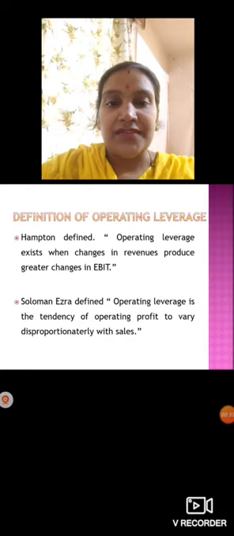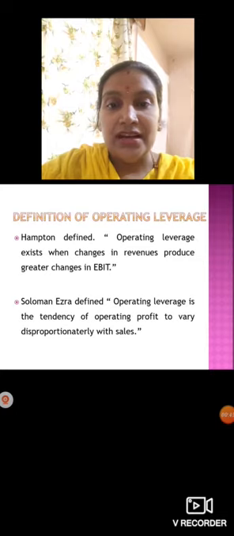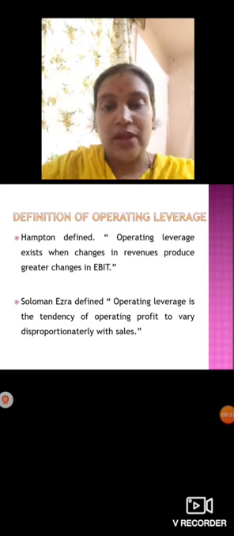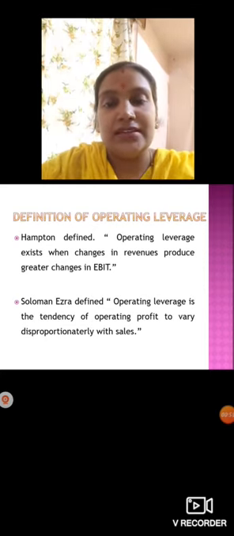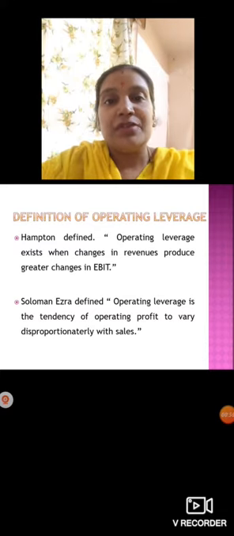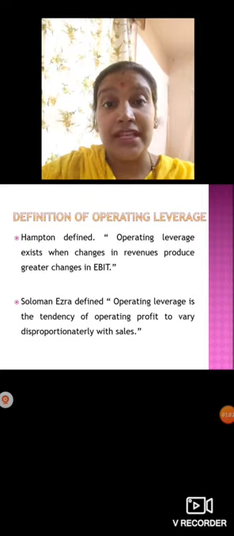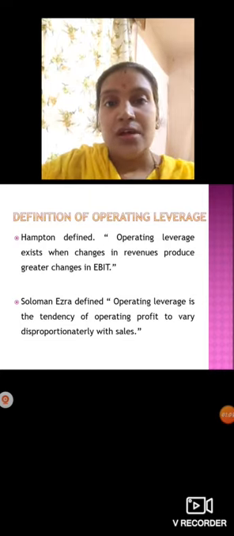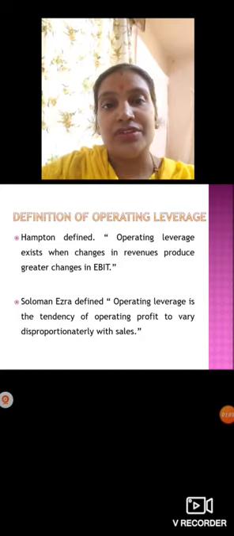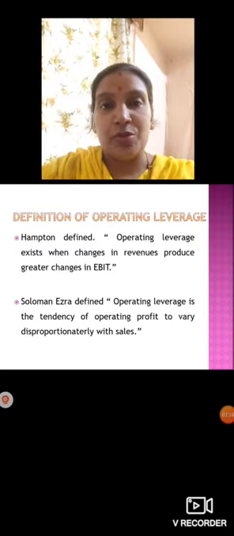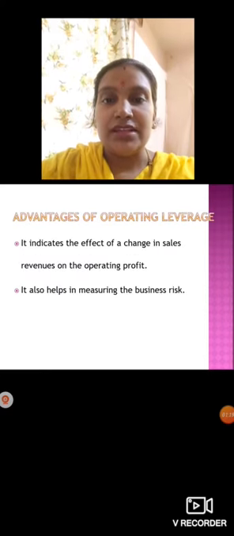Then Solomon Israel defined operating leverage as the tendency of operating profit to vary disproportionately with the sales. Meaning it will change according to the sales. He defined operating leverage as something calculated with the help of operating profit. So operating profit varies, meaning it changes along with your production, your sales or your revenue. If revenue changes, along with that your operating profit also changes. So with the help of operating profit, we are going to calculate the operating leverage here. We'll see the formula next.